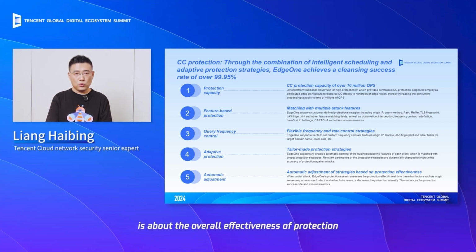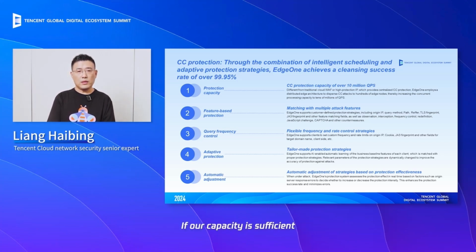The second is about the overall effectiveness of protection. If our capacity is sufficient, we need to identify and block network attacks by matching multiple attack characteristics to ensure comprehensive protection. Currently, we support matching based on IP, HTTP parameters, TLS fingerprints, JA3 fingerprints, and more to analyze and pinpoint attack traffic. We also take various measures such as monitoring, interception, rate limiting, redirecting, and JavaScript challenges. The third method involves implementing rate limiting strategies. That is, for the domains of our target customers, we can pre-configure rate limits or frequency restrictions based on source IP addresses or cookie attributes to further mitigate risks.